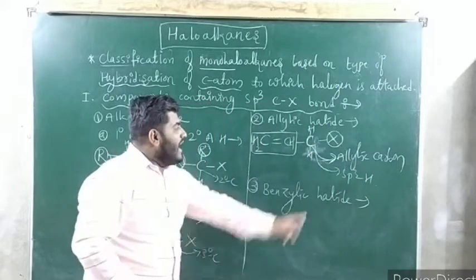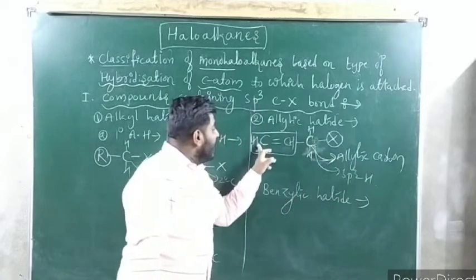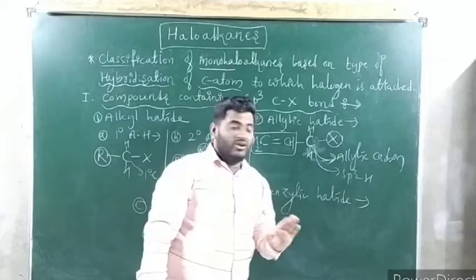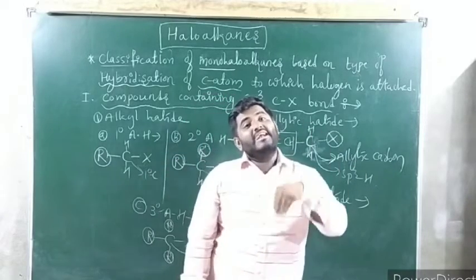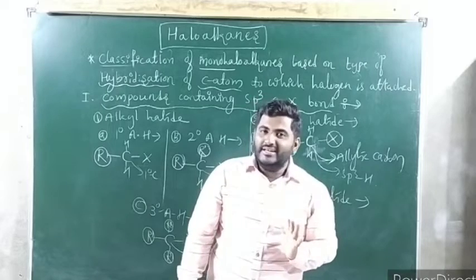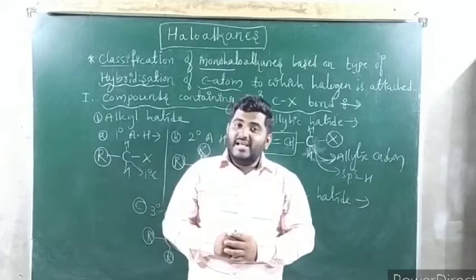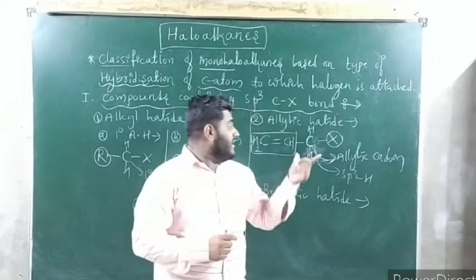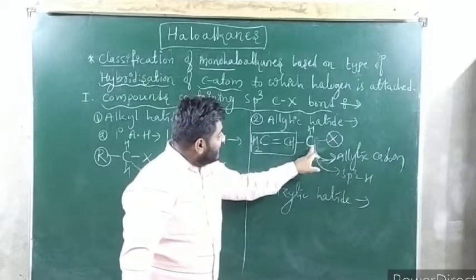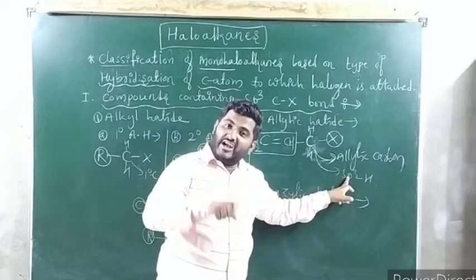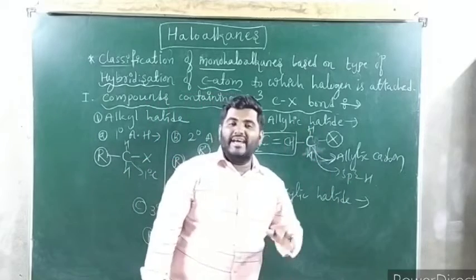So a halogen atom is attached to an sp3 hybridized carbon next to a carbon-carbon double bond, or adjacent to a doubly bonded carbon. Adjacent or next, you can use either word. Getting my point? What are allylic halides? Allylic halides are the haloalkanes in which the halogen atom is attached to an sp3 hybridized carbon next to, or adjacent to, a carbon-carbon double bond.